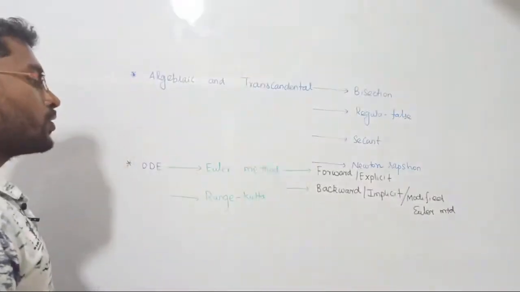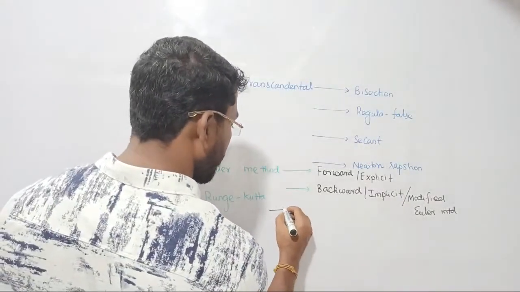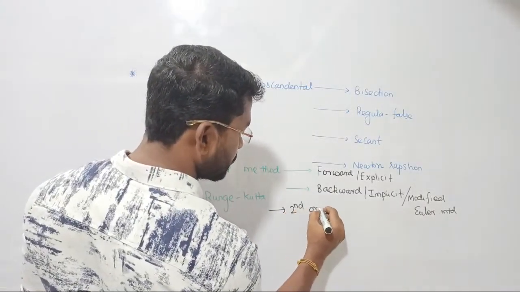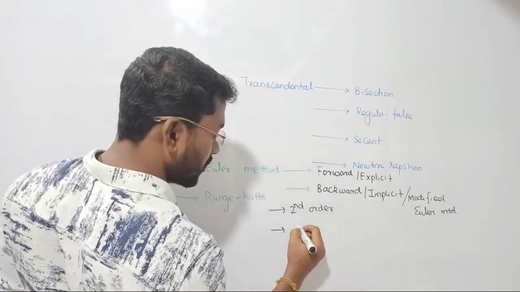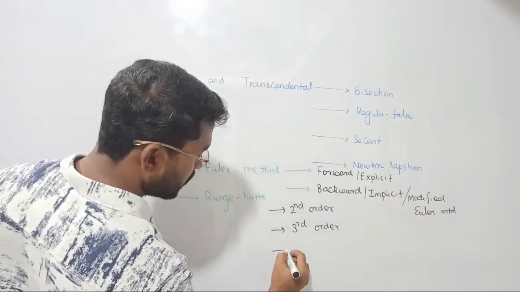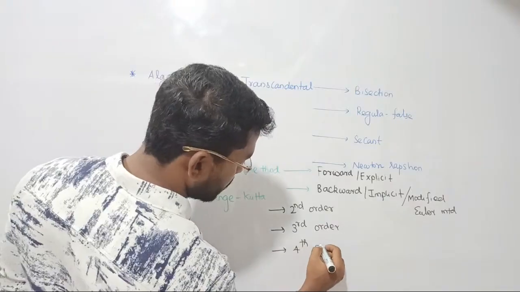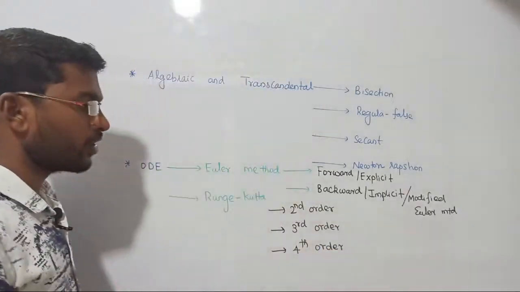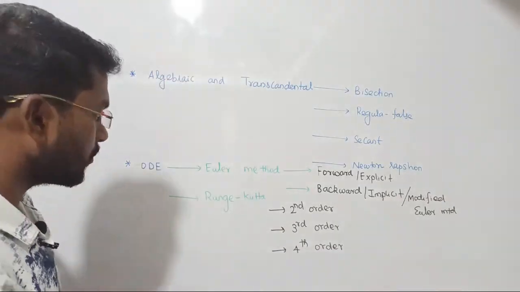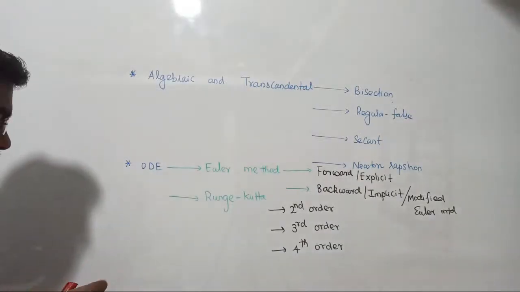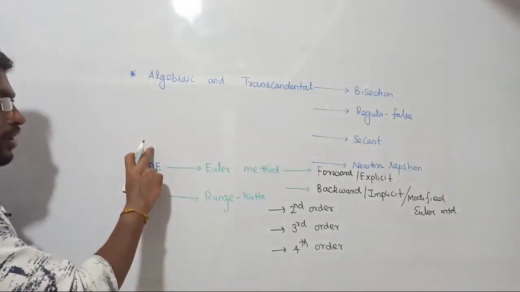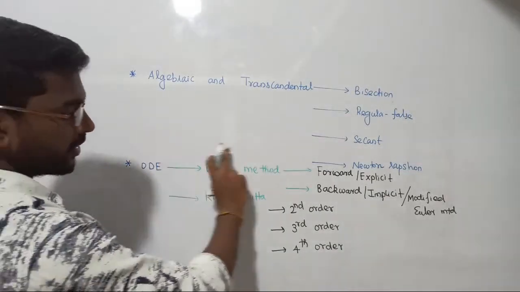That's all. Similarly, in Runge-Kutta we are going to look at three methods, from only one person, Runge-Kutta. He developed the solution for second order equations, and he also developed the solution for third order equations and for fourth order equations. There are a few more things to discuss about these, and we will see them all one by one. Apart from that, I said there is one more person to find the solution. This is the method that we are going to use to find the solution for ordinary differential equations.